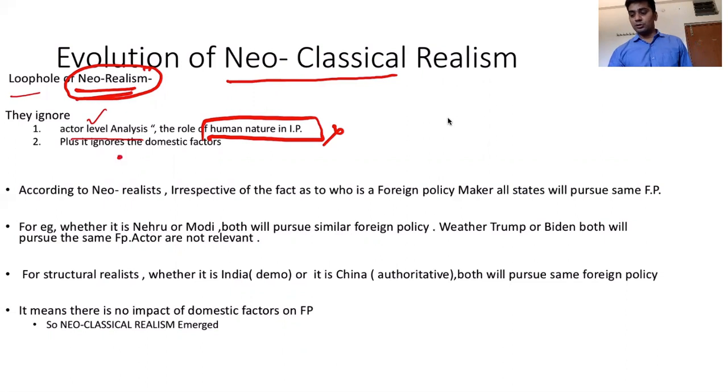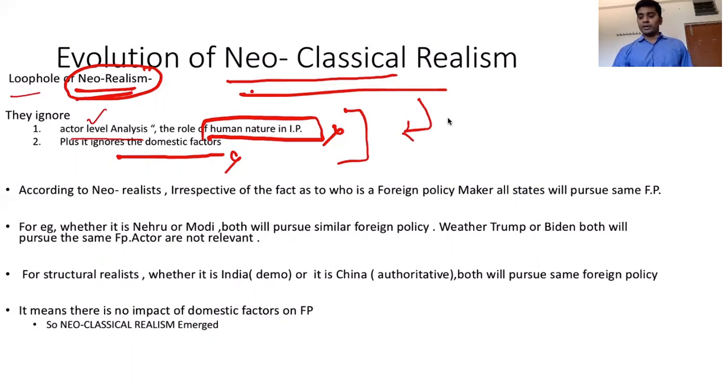The second loophole is that it also ignored the domestic factors. If you remember the previous class, we discussed that neo-realists said that there is no functional differentiation among the states in internal politics. Every state has only one function, that is seeking power. Irrespective of your domestic factors, the international situation is like that of anarchy, where everyone has only one function, that is seeking power. So they have neglected the domestic factors as well as human nature. That is why they said that it is structural analysis. We are not giving importance to human nature. So these two things were ignored, and this was countered by the so-called neoclassical realists.